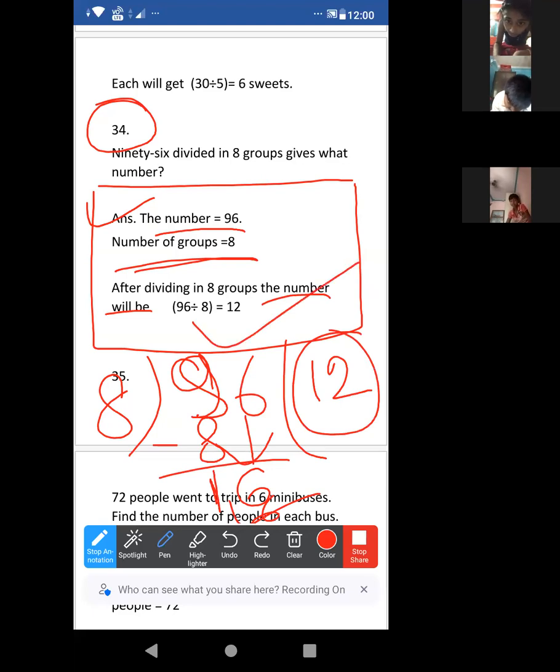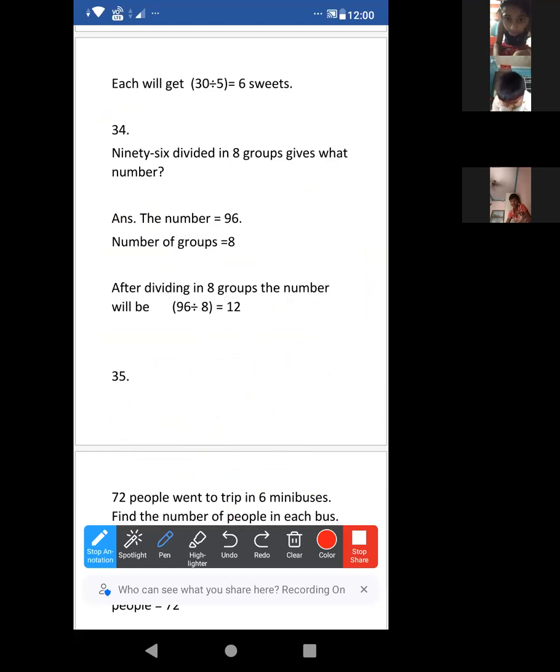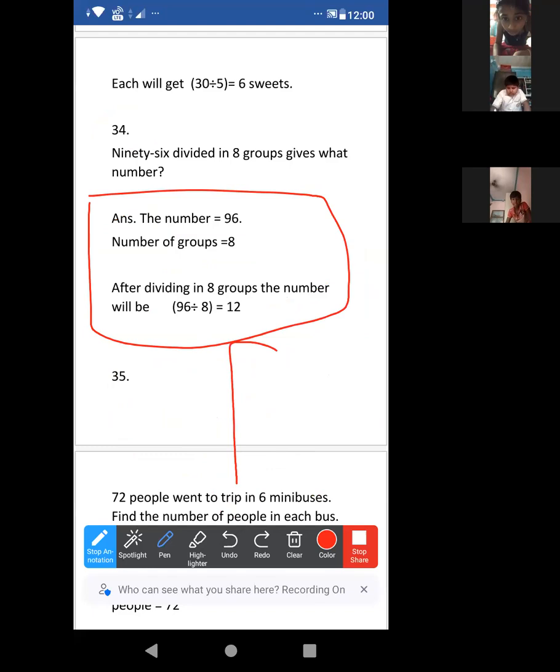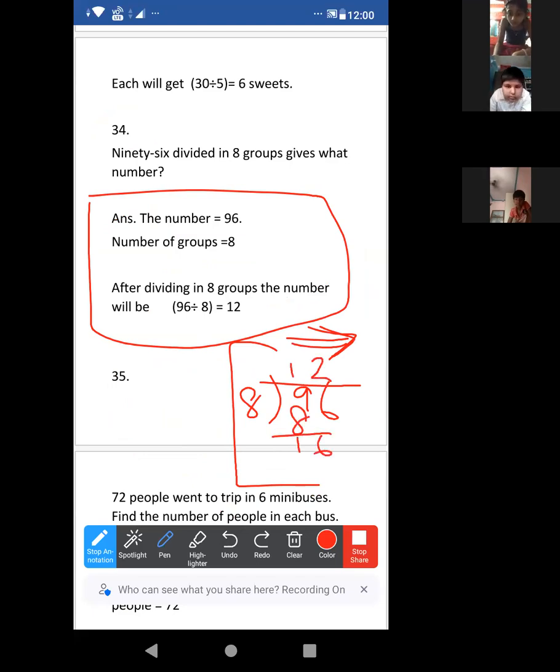All of you can show the division in the rough. Just show the division in the right side of your copy. Look, 8 1s are 8, 8 twos are 16. Just show the division.